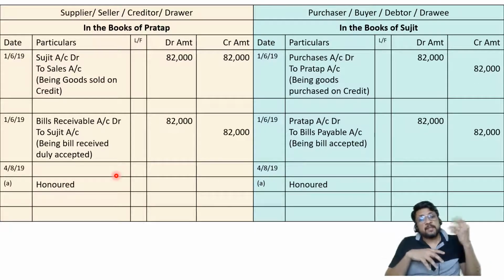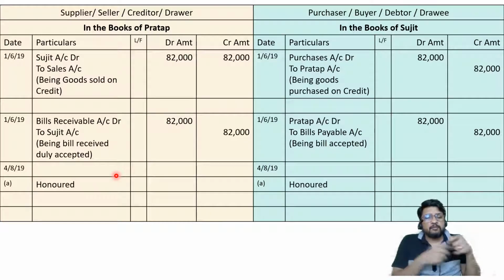Sujit called his father. His father came with 42,000 rupees in his hand. And then his father gave 42,000 rupees to Pratap and Sujit gave 40,000 rupees to Pratap. So Pratap got money from two people. Number one from Sujit and number two from Sujit's father. From Sujit he got rupees 40,000. From Sujit's father he got rupees 42,000. So in total Pratap got 82,000 rupees, but it is not paid by a single person, it is paid by two different people. Does that mean Pratap should say cash is coming in and Sujit is the giver and Sujit's father is also the giver, so let me give that credit to both of them?